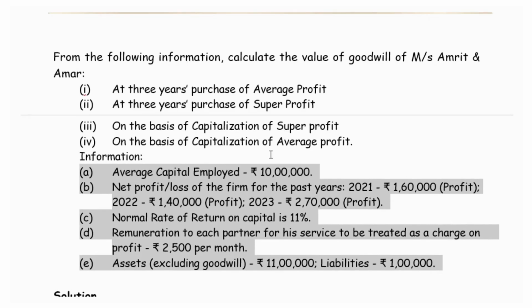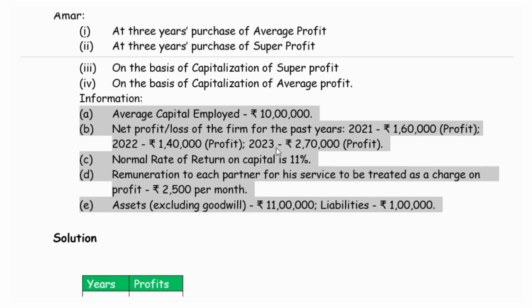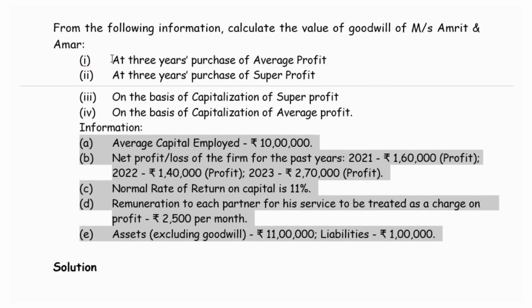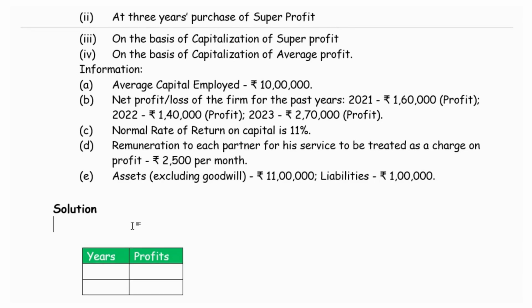So we are going to make out the goodwill valuation. The first method is at 3 years purchase of average profit.